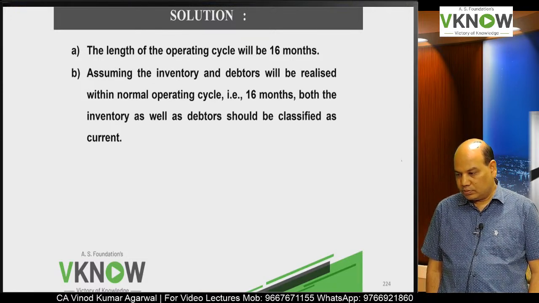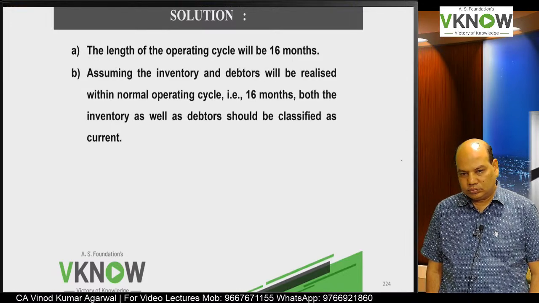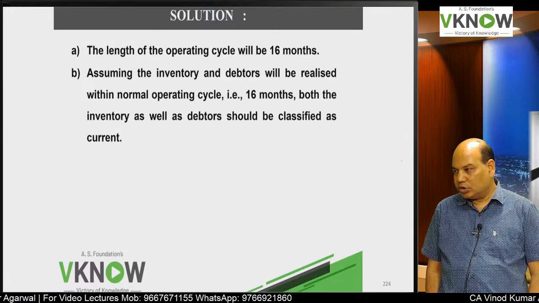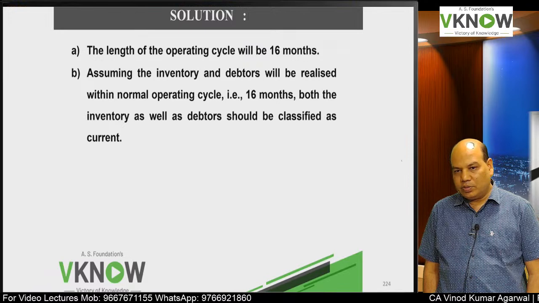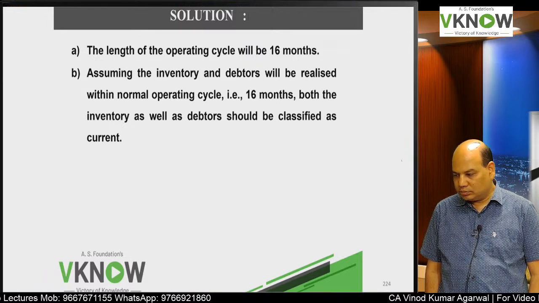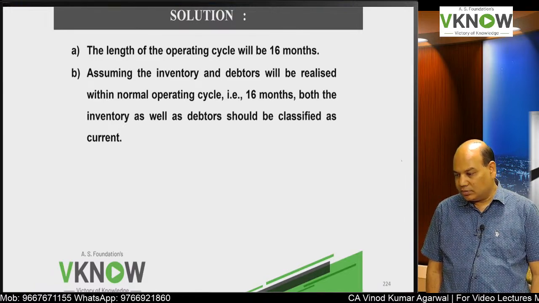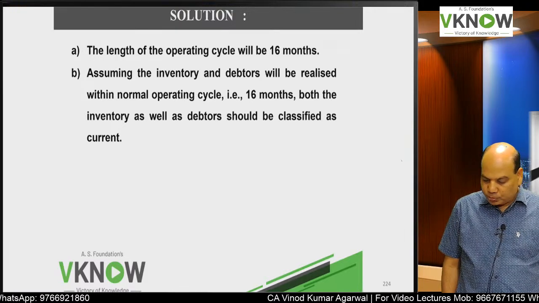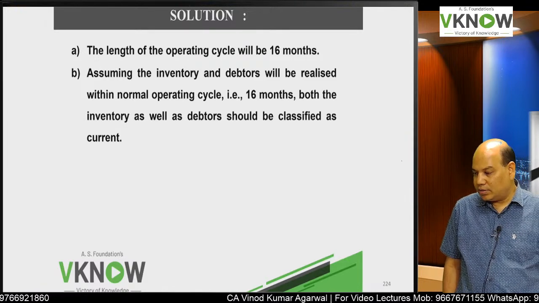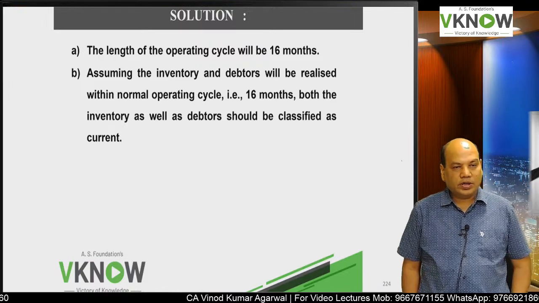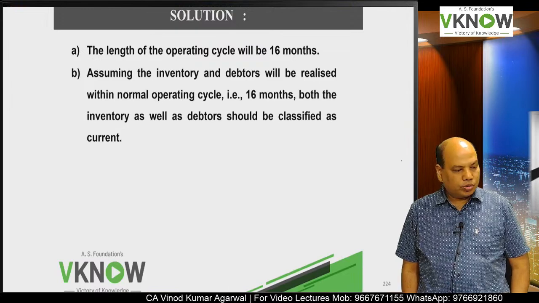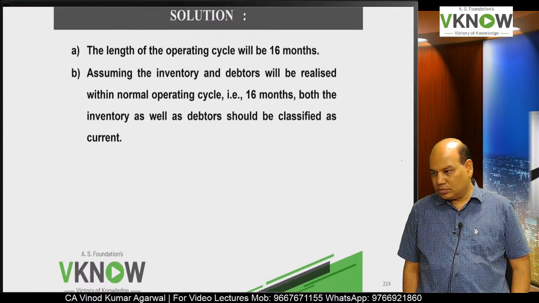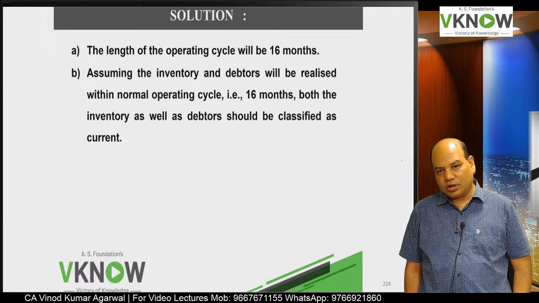B, write down, assuming that inventory and debtors will be realized within normal operating cycle, that is 16 months, both the inventory as well as debtors should be classified as current. Is it right?